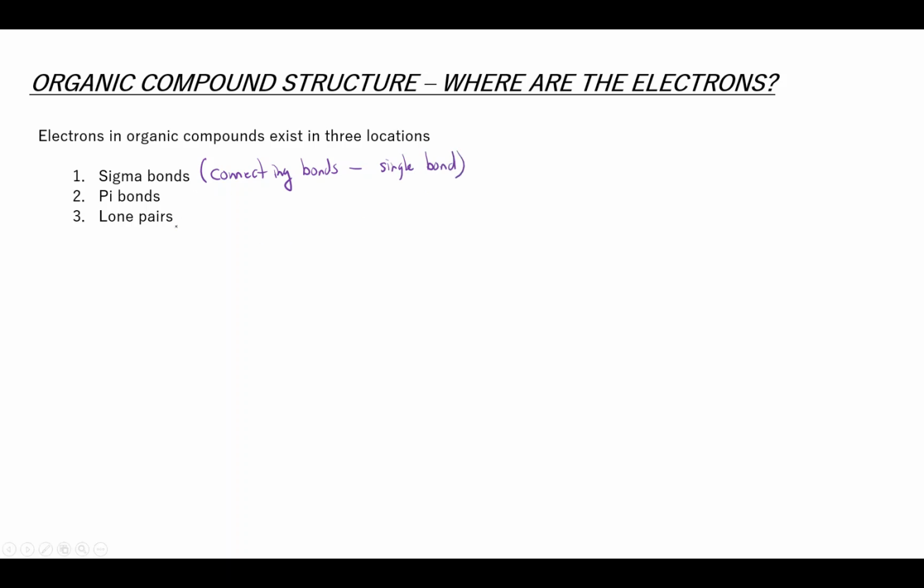Pi bonds are the multiple bonds. So anytime you get above a single bond, when you make a double bond, that second bond that's connected between those two atoms is a pi bond, multiple bonds. So these are double or triple bonds.